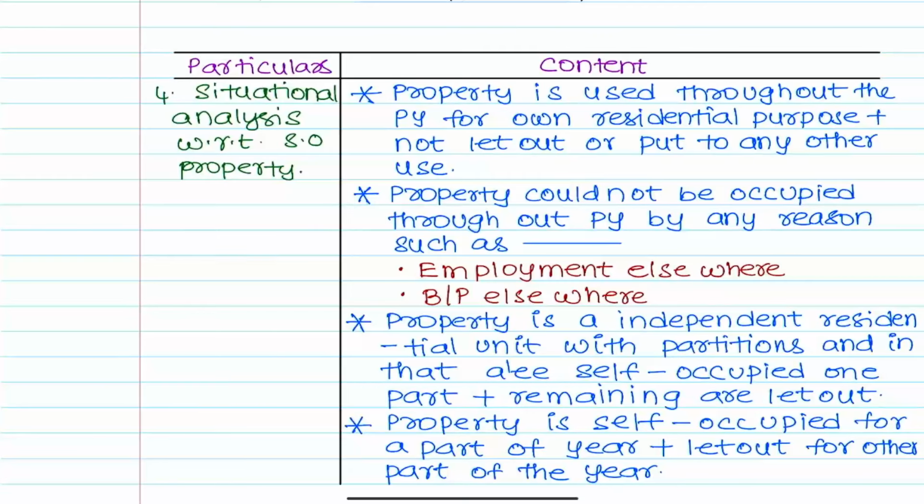Next, property is an independent residential unit with partitions, and in that the assessee self-occupies one part and the remaining is let out. Property is self-occupied for part of the year and let out for part of the year. I will ask you one question, first answer. By the time you are reading this concept, I can assume that you have already completed house property once before. Tell me how you treat the fourth case.